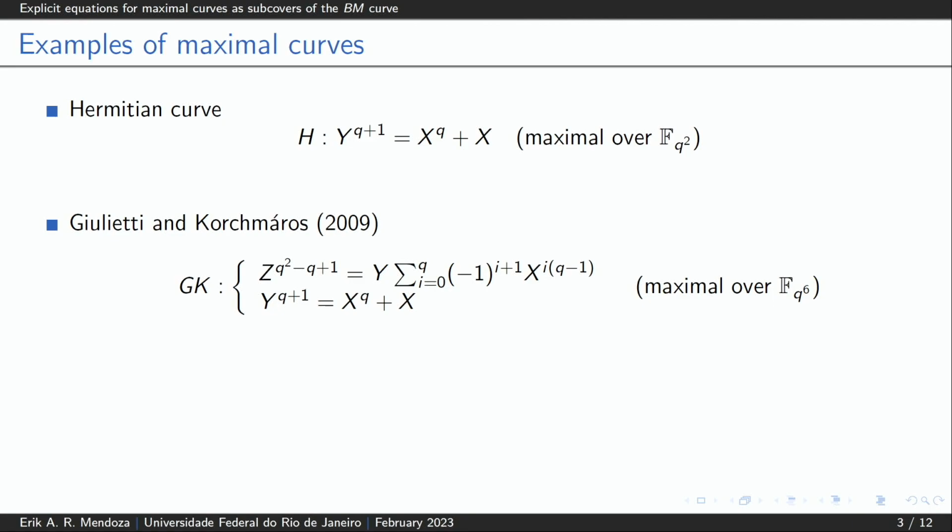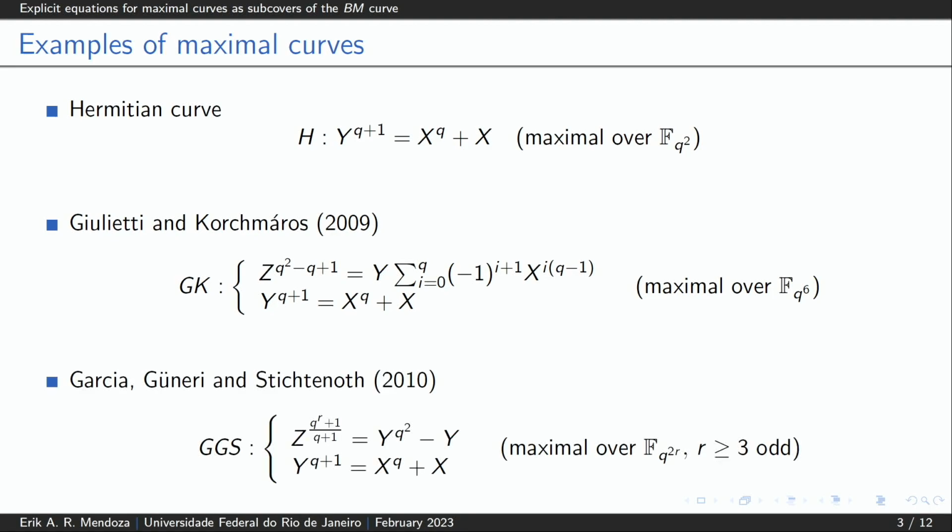This is the GK curve, and is defined by the following equation. This curve is maximal over F_{q^6}. And one year later, Garcia, Güneri, and Stichtenoth presented the first generalization of the GK curve. This is the GGS curve, and is defined by these equations. This curve is maximal over F_{q^{2r}}, and when r is equal to 3, we obtain the GK curve.